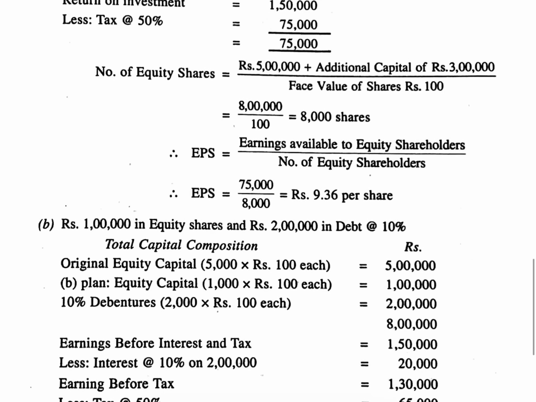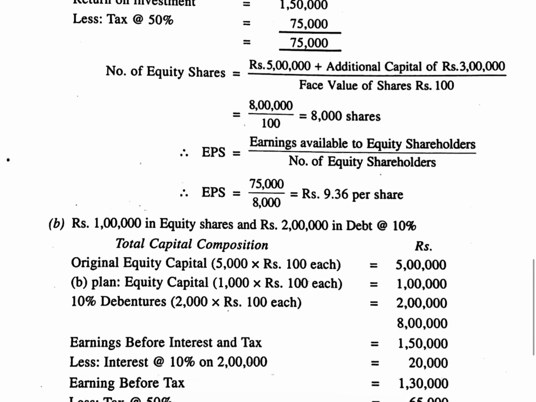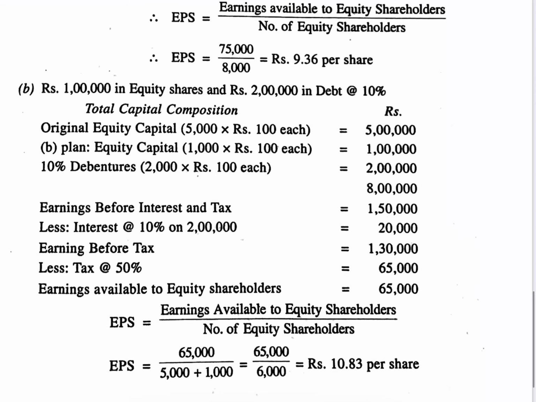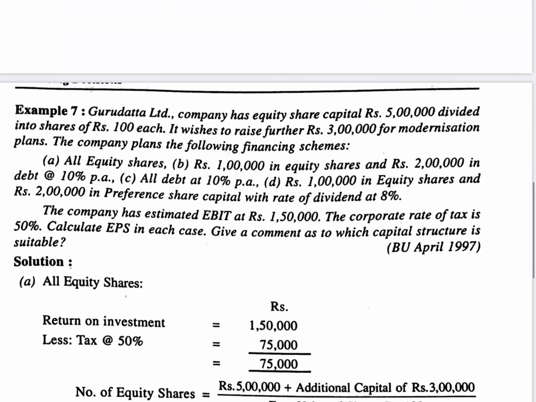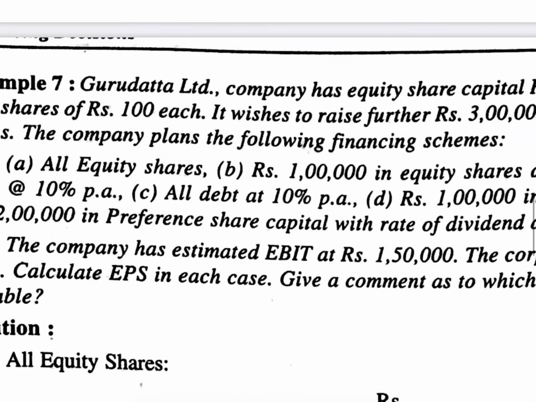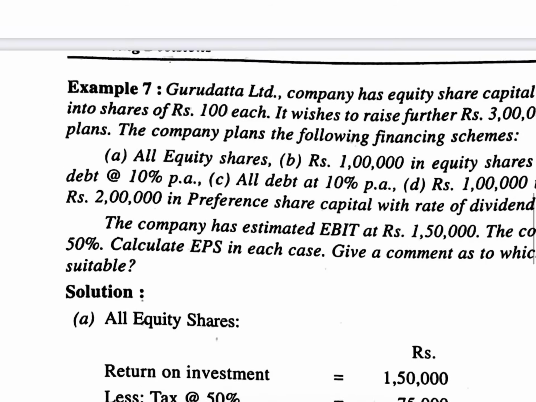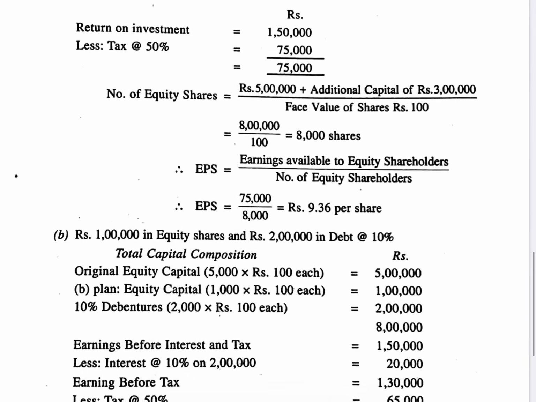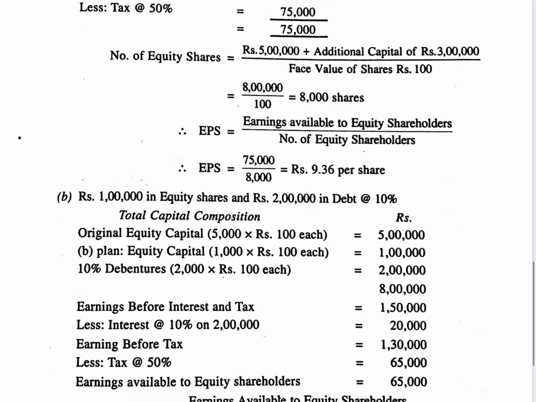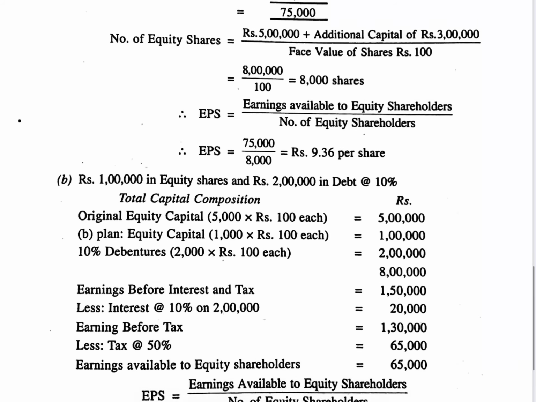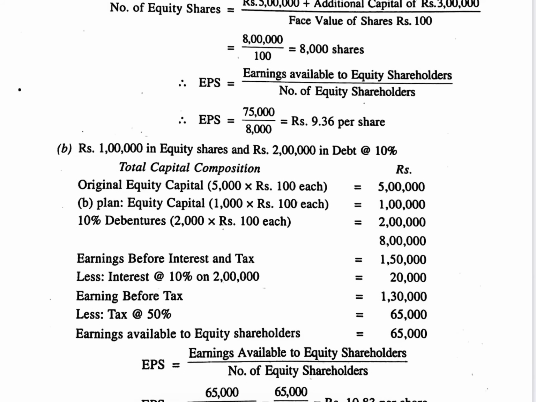Here, as per the new plan, the debts are rupees 2 lakh, where interest is to be paid at 10% per annum, as given here. If you calculate 10% on 2 lakhs, it comes to 20,000. So EBIT minus interest, that is EBT, is 1,30,000.